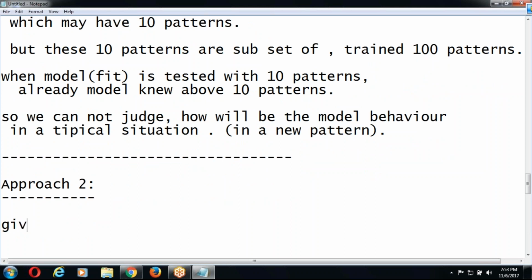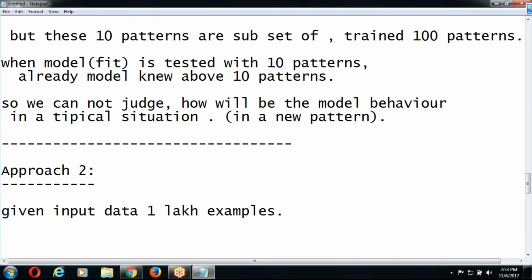Okay. Given input data, same example I am repeating. Given input data is 1 lakh examples.